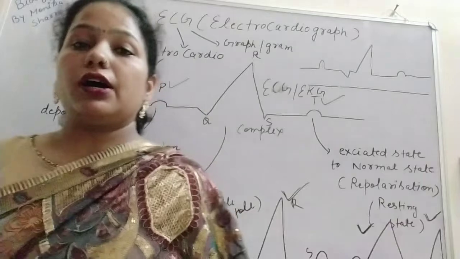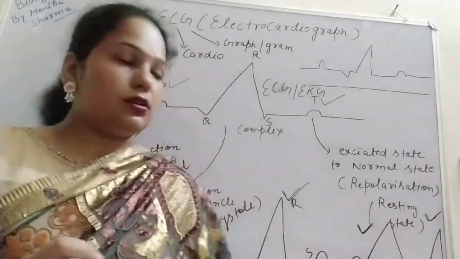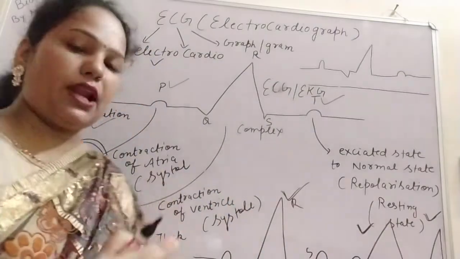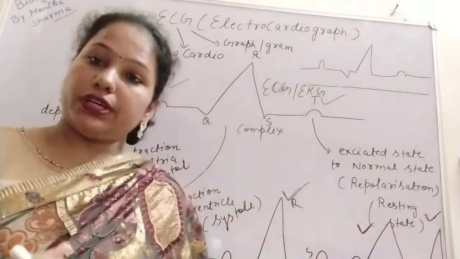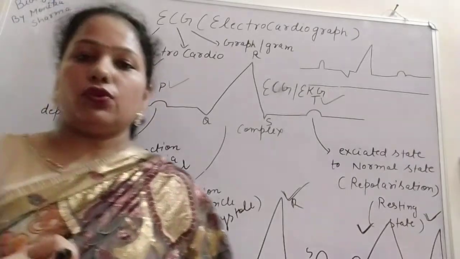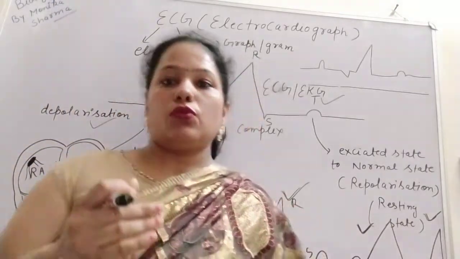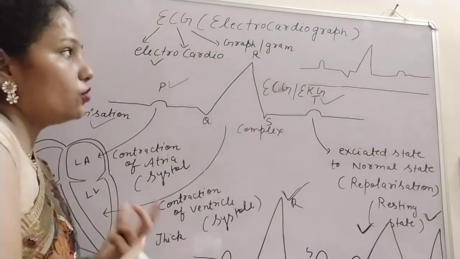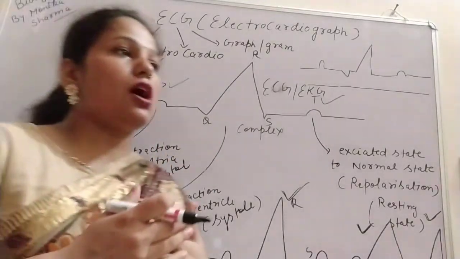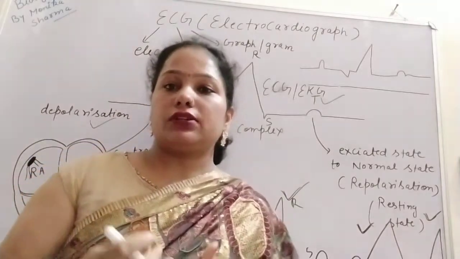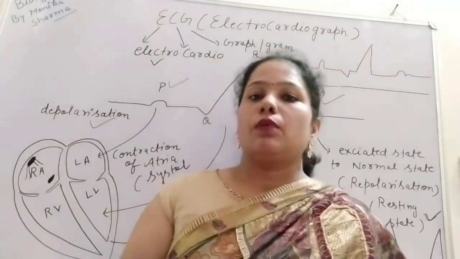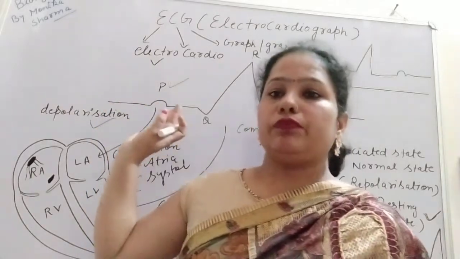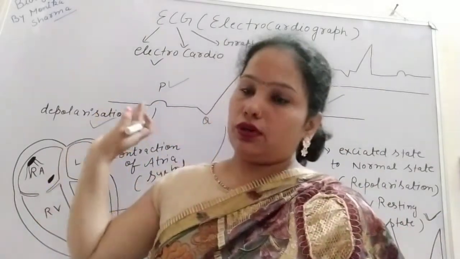By counting the number of QRS complexes per minute, we can find out the activity of our heart. With the help of this we can find out the activity of the heart, and if the heart is normal, then we will get a normal ECG. But if the heart is not normal, then there will be some problem, and the ECG is not normal.